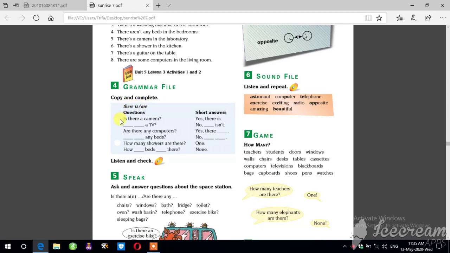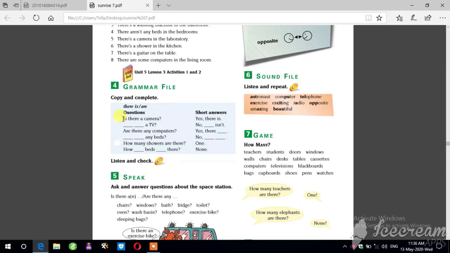But if we ask about the thing, we change the place of is and are with there. We have to use is or are at the beginning of the sentence and a question mark at the end of the sentence.